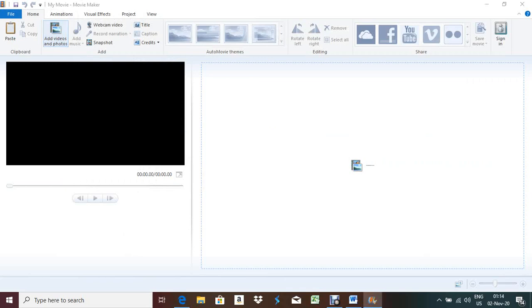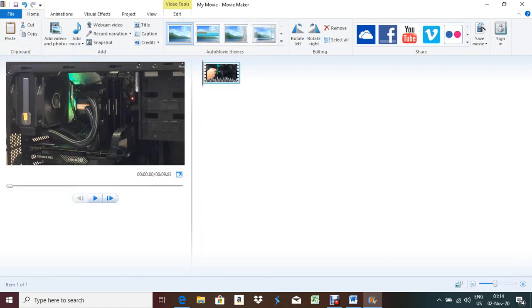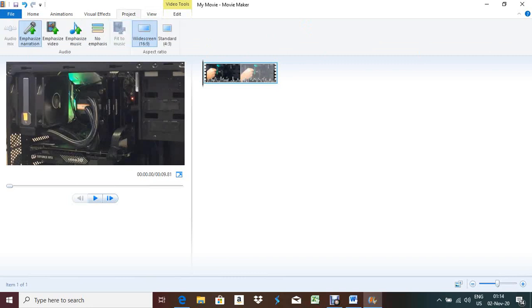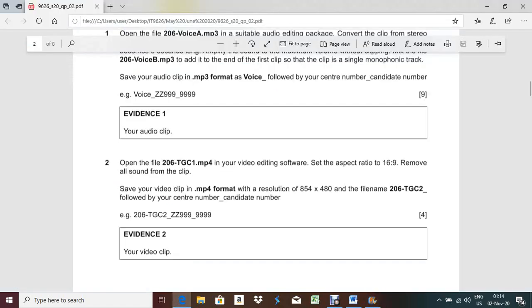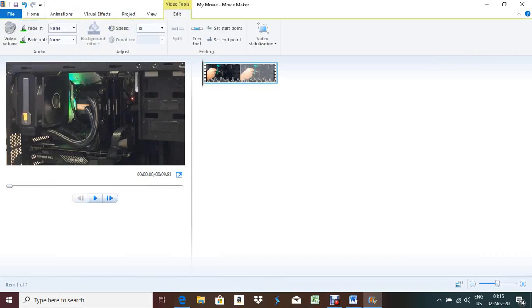So first you have to add this one. If you need to see it in larger format, you can click here, the plus sign, the down right corner. And then what they're asking to do, it should be widescreen, should be 16:9, and there should not be any sound, right? They're asking to remove all sound from the clip. Normally in Windows Movie Maker, you cannot remove the sound. So what you can do, go to edit menu, you can mute the sound, just click it.